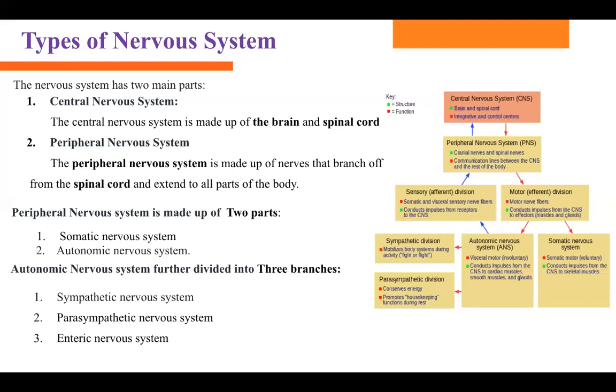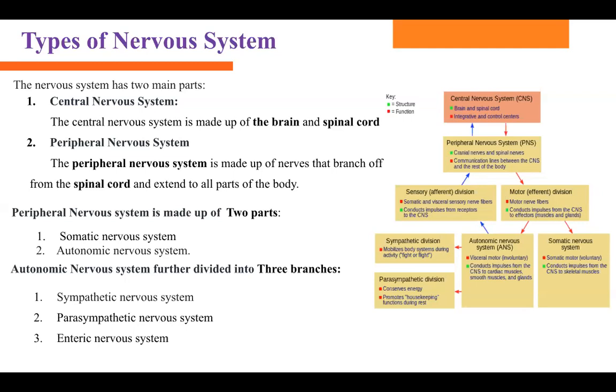Under the peripheral nervous system, we have another two main parts, somatic nervous system and autonomic nervous system. The autonomic nervous system divides into different branches, that is sympathetic nervous system and parasympathetic nervous system.